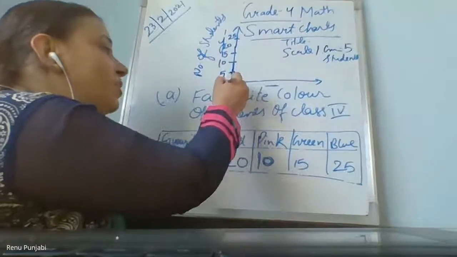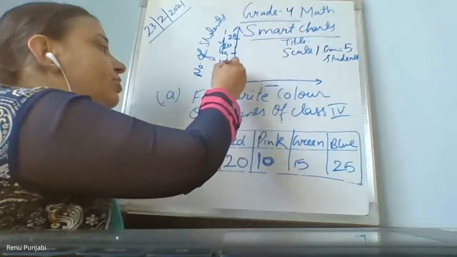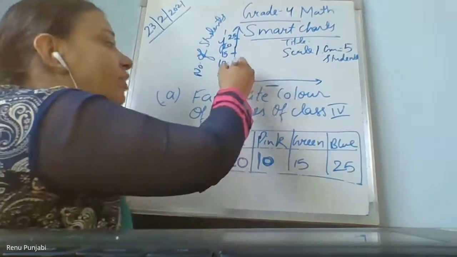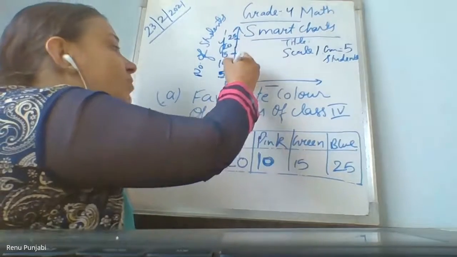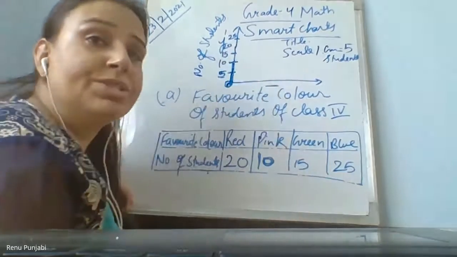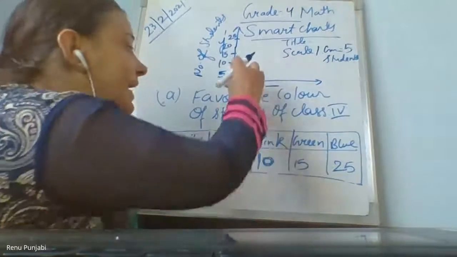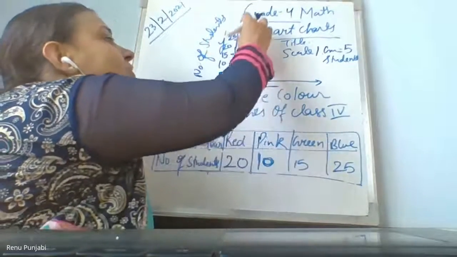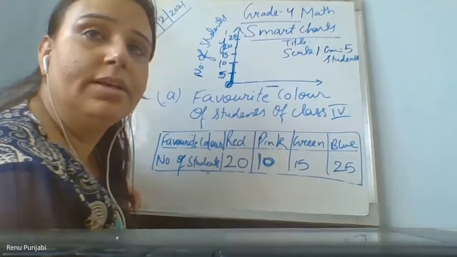It is 1 centimeter. That's why I have taken from 0 to this 1 centimeter as the 5 students. And then I have not left any box. The next box I have taken again 1 centimeter is equal to 10 students. So each 1 centimeter is equal to 5 students.